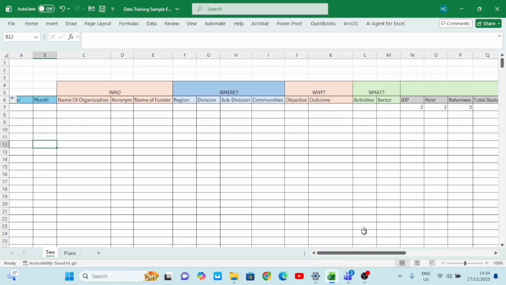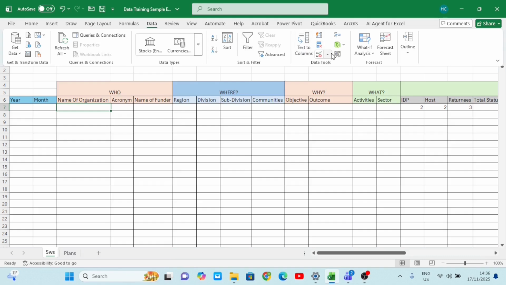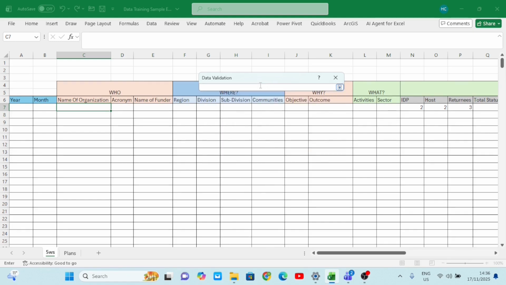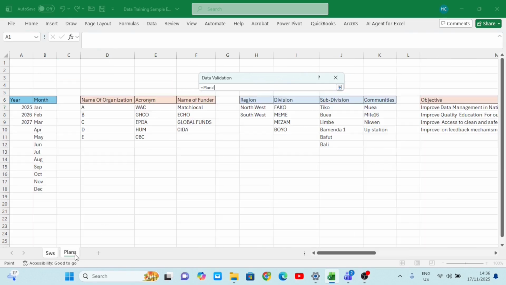Any questions, please? I'll come now under organization. The same thing I did under year and month is the same thing I want to do under organization name. I'll click the first cell, go to data up here, then data validation, select list, and then select this arrow because I want that to go up there. Then I move to my plan and select the name of organization. I add some extra cells, because I can add any other organization here and it gets added automatically to my tool.